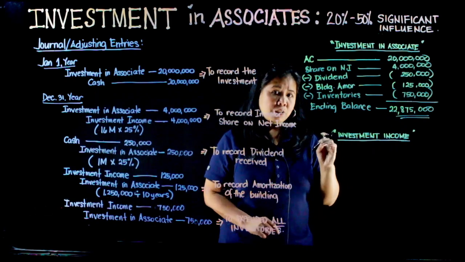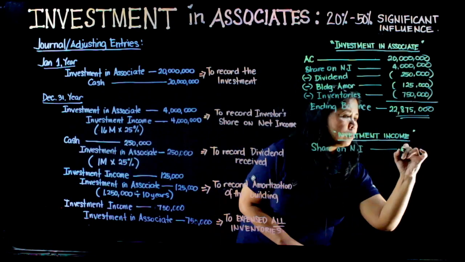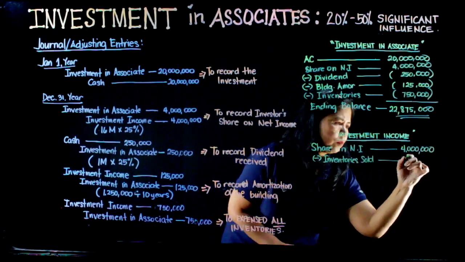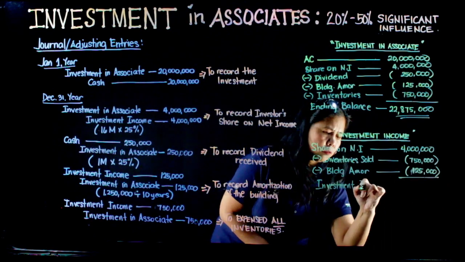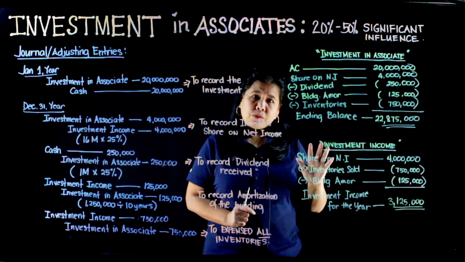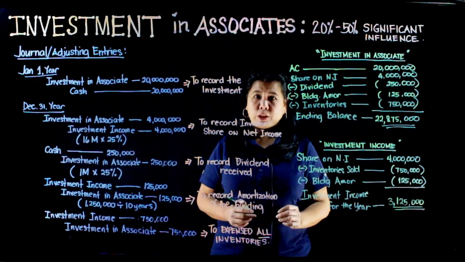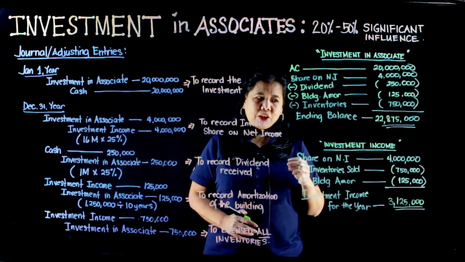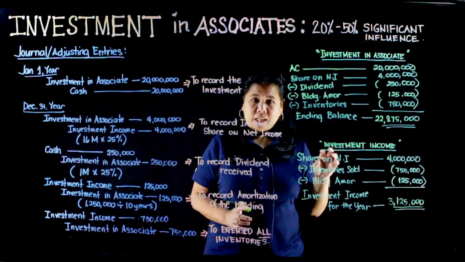20,875,000. At ang investment income account naman natin ay ganito. Ang ating investment income for the year naman ay 3,125,000. Sa pag-calculate ng investment income, mag-uumpisa ka sa share on the net income.